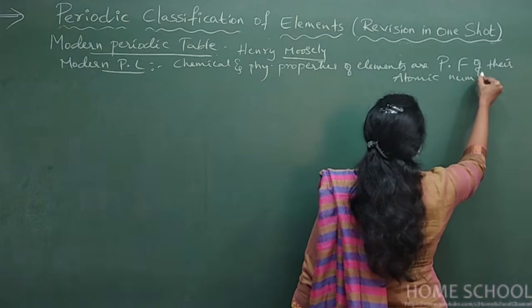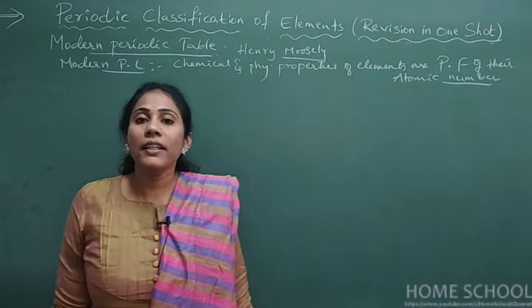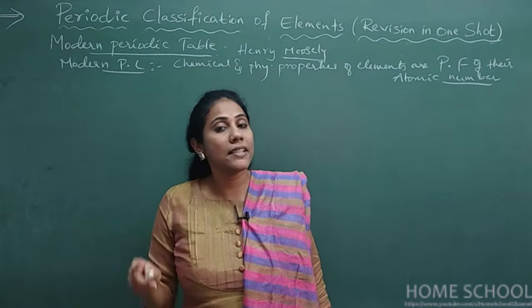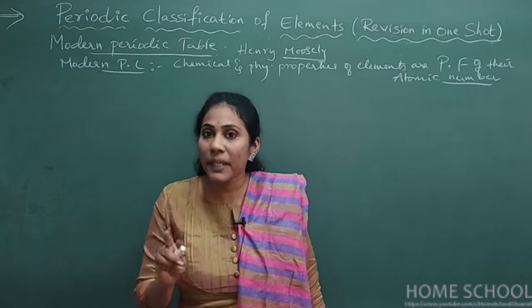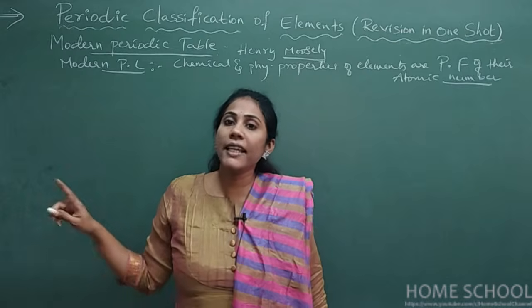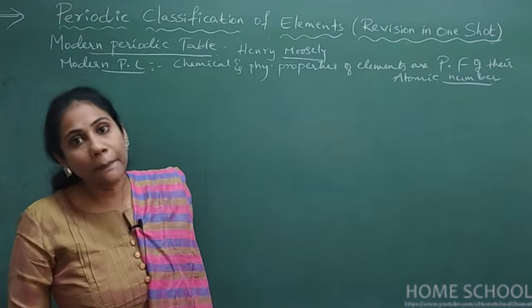Atomic number. So what do you mean by this? So far, in all the periodic tables, we have seen scientists have arranged elements according to atomic masses. But this fellow has arranged all the elements in the increasing order of atomic number.